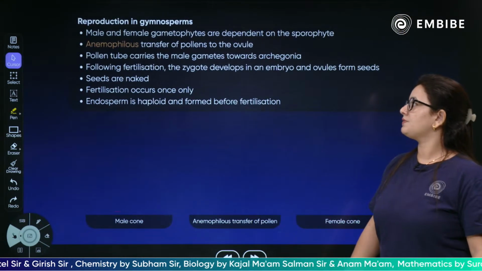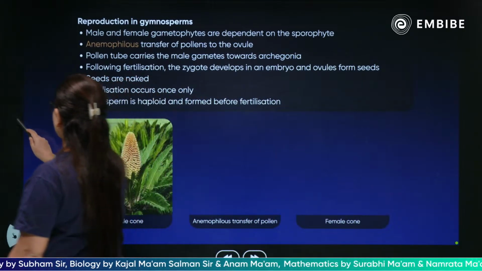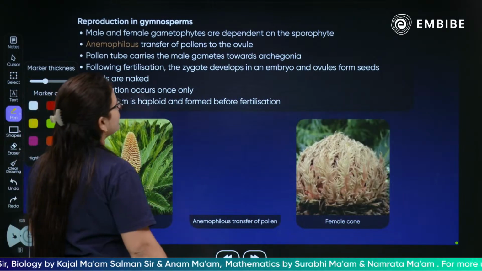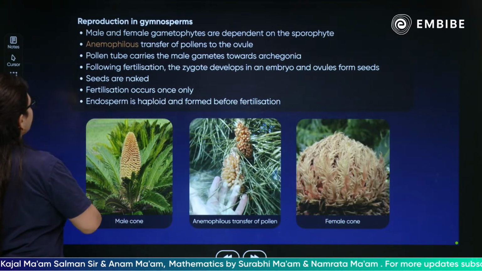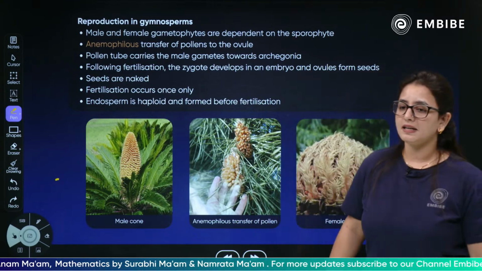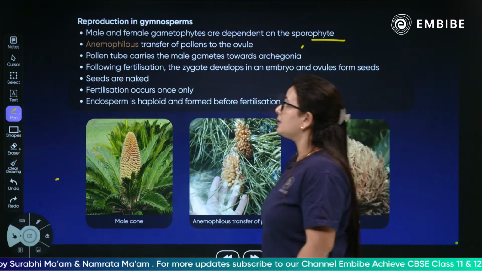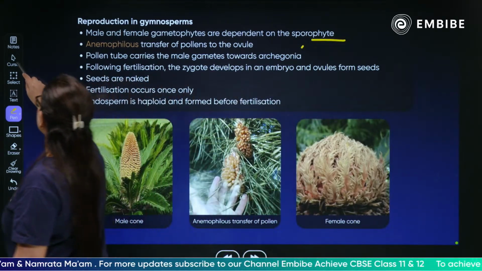Moving forward, children, next we have the reproduction in the gymnosperms. Further, the female and the male gametophytes are dependent on the sporophyte. Yes, here again the sporophyte is dominant. Anemophilous. What is anemophily, children? Very simple.